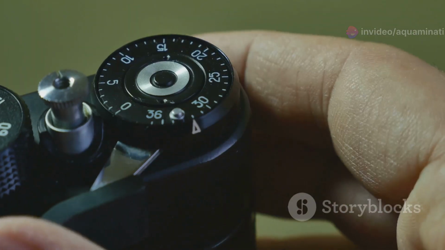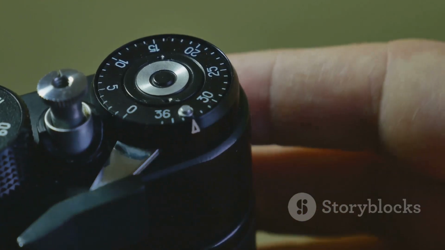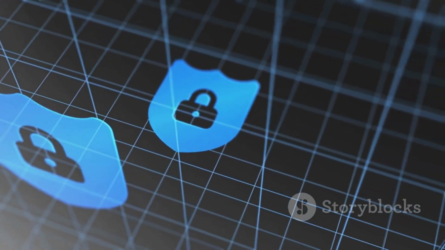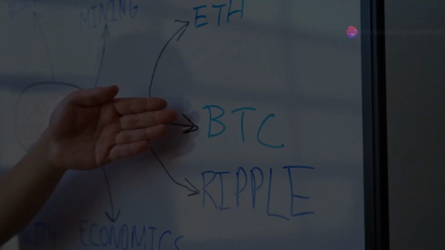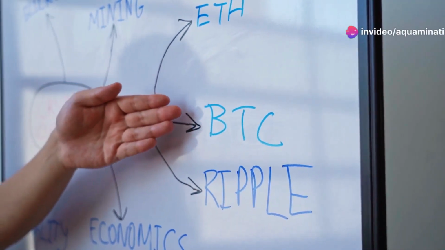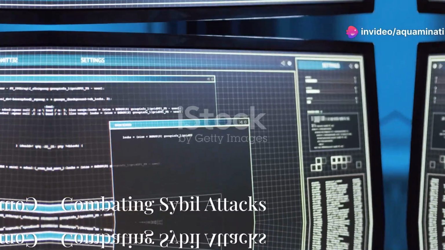This dynamic adjustment maintains a predictable block interval. This predictability is essential for network stability and security. Difficulty levels are a fundamental aspect of blockchain's self-regulating mechanism.